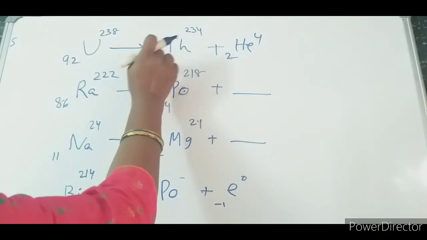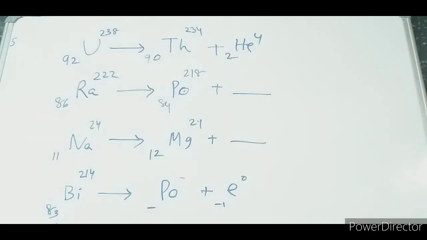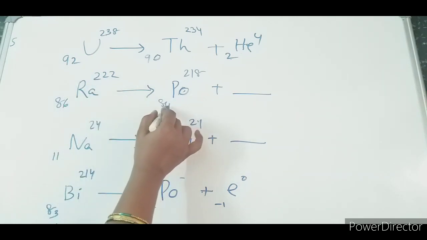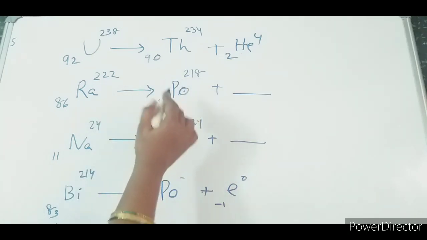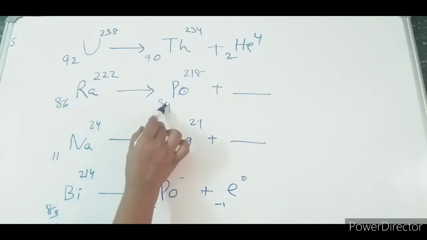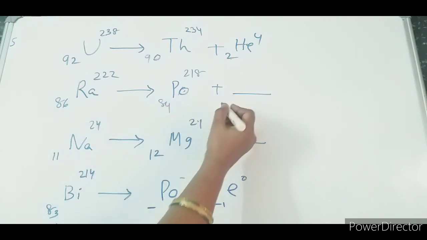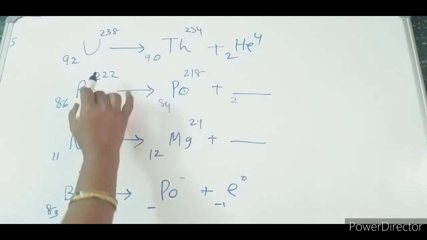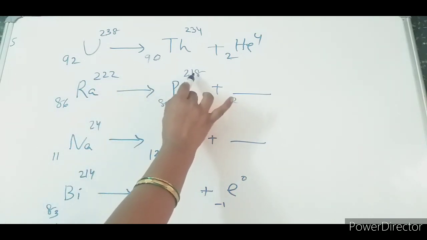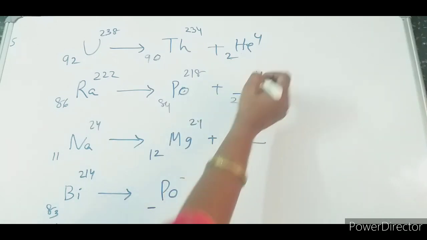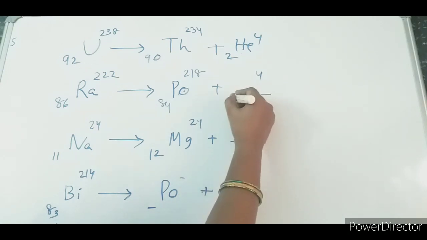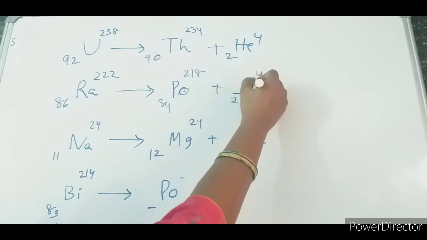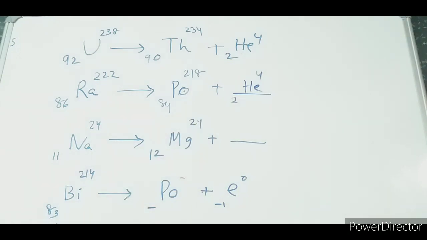Okay, got it? So this one will be 90. Now let us go for radium. Radium, it is 86-222. Now it is converted to polonium 84-218. So what should it be? See that one, it is 86, it is 84. Obviously 86 minus 84 equal to 2. Here 222 and 218, so the difference equal to 4. So what is that one? The difference, the substance we have taken, is the emission of 2, 4. So helium equal to 2, 4.